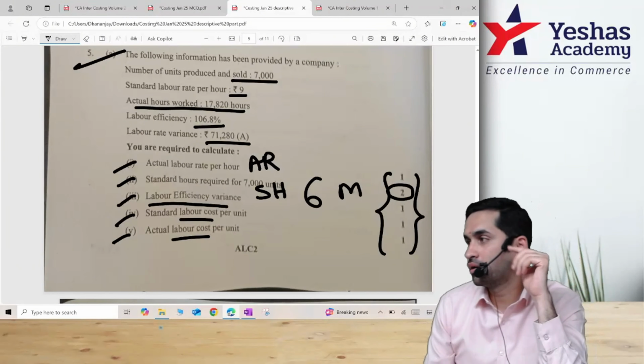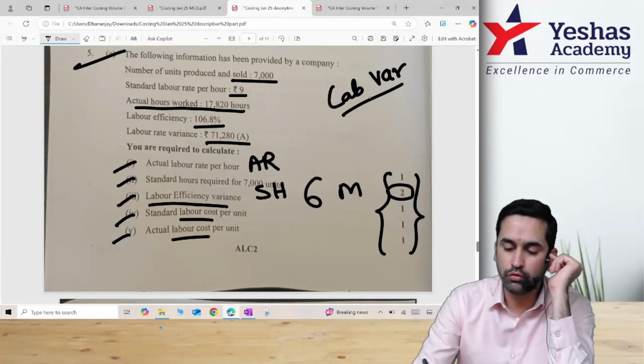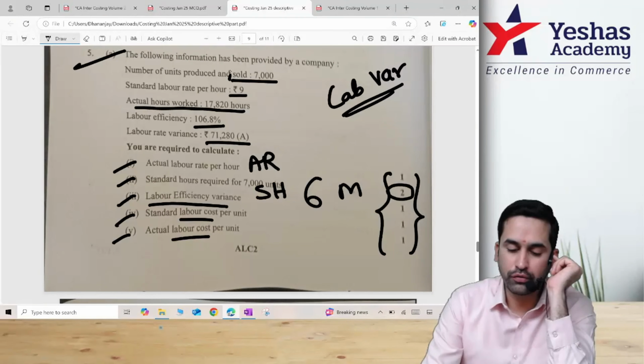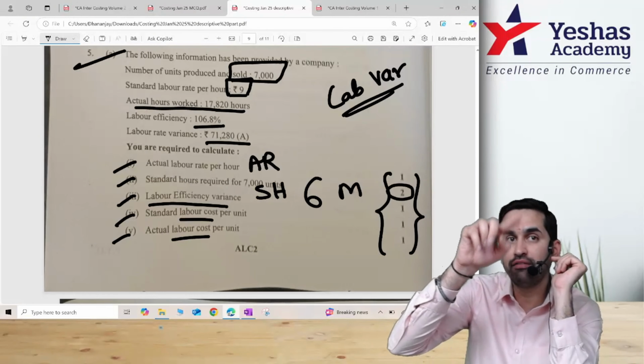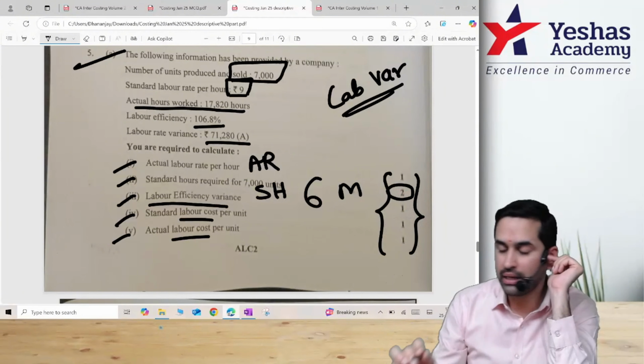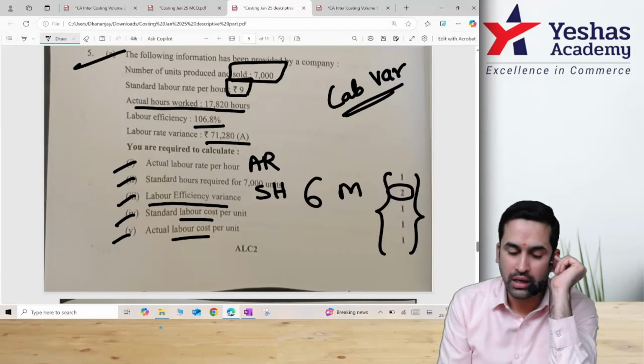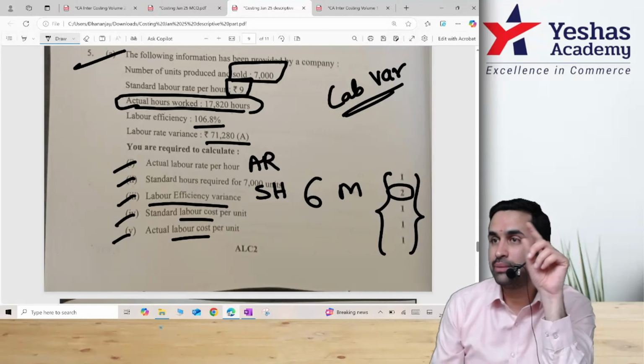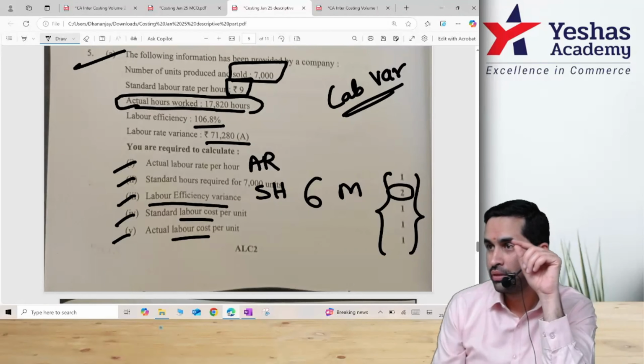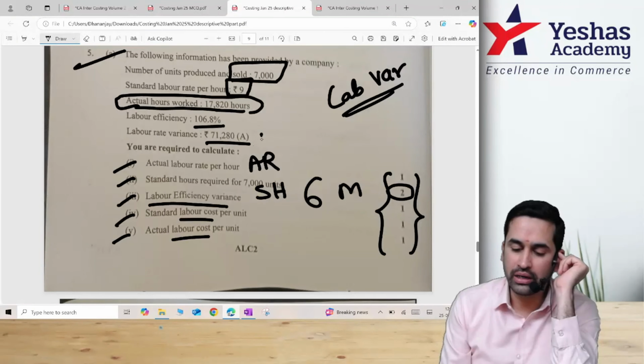This is a labor variance table with reverse working. Tell me, if you already have number of units produced, standard labor rate is 9. That means wherever you have standard rate, 9 can be filled. Correct? And actual hours worked you have, that means AHW can be filled. And you also have rate variance.